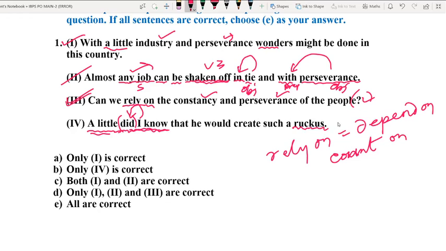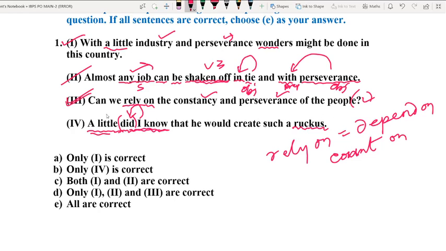Ruckus means an unpleasant shouting, or you can say hullaballo. Ruckus is synonymous with a beautiful word, hullaballo, an unpleasant uproar. Now let us go to the sentence. It says, "A little did I know." The speaker says he had very little idea or very little information that another person would create such an uproar, a disturbing atmosphere or disturbance.